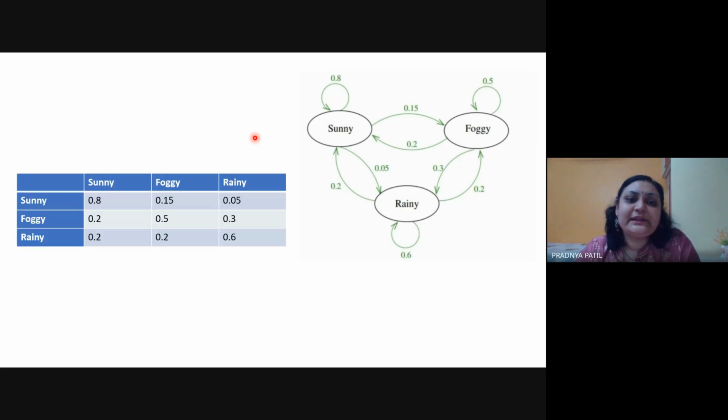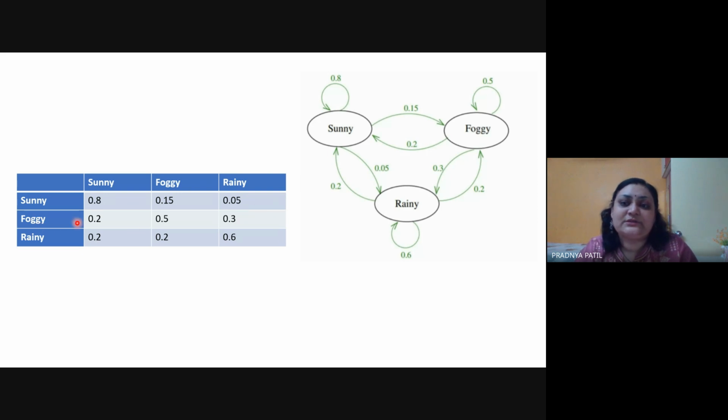First of all, you will need to prepare the transition matrix. So this is the transition matrix. Sunny to sunny is 0.8. Sunny to foggy is 0.15. Then sunny to rainy is 0.05. Now do this addition: 0.8 plus 0.15 is 0.95, plus 0.05 is 1.